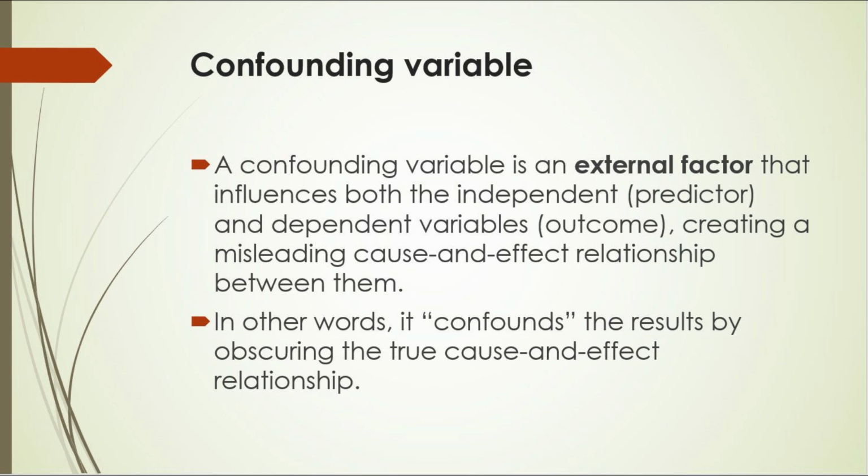Confounding variable. A confounding variable is an external factor that influences both the independent variable, the predictor, and the dependent variable, the outcome, creating a misleading cause and effect relationship between them. In other words, it confounds the results by obscuring the true cause and effect relationship.